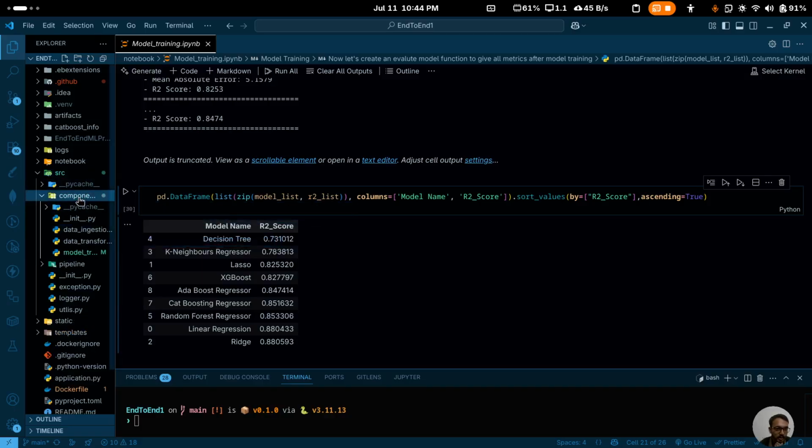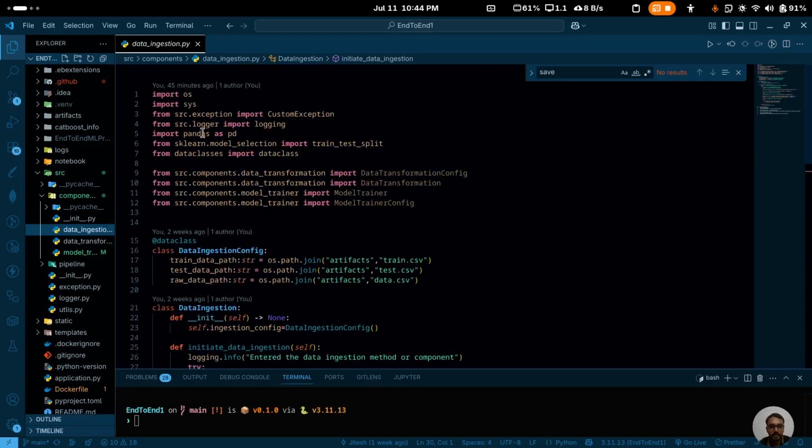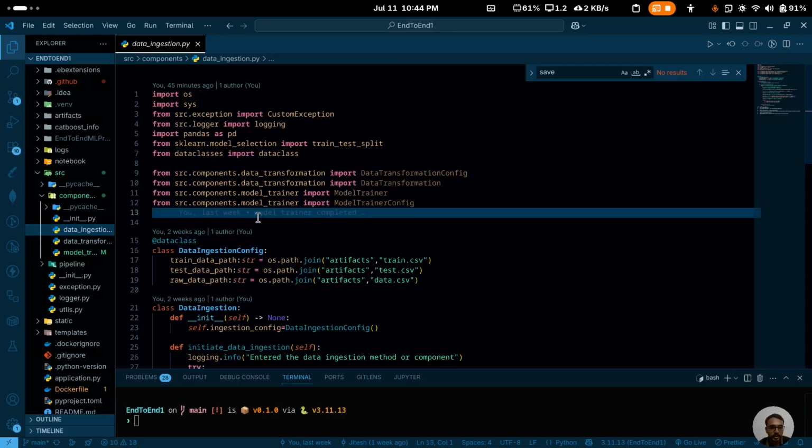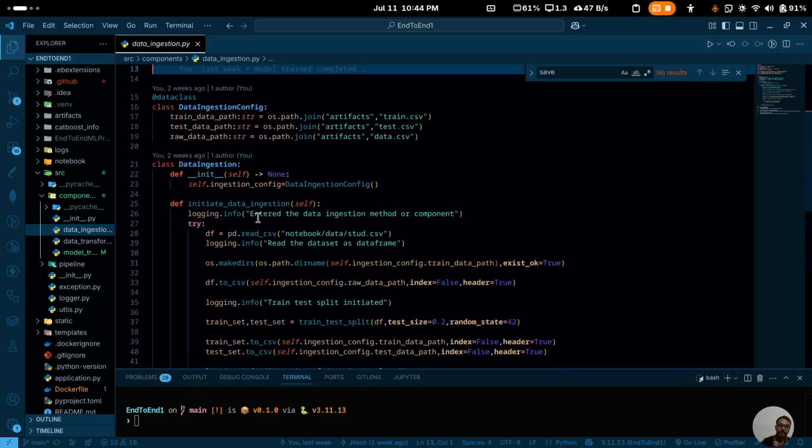And currently we have components. Whatever we do in this project, first we have data ingestion, because the first step is to get the data and ingest it over here. Data ingestion is the first step. We are getting the data from our CSV file right now in the project, and the same thing we did in our Jupyter notebook, we have performed over here as well.